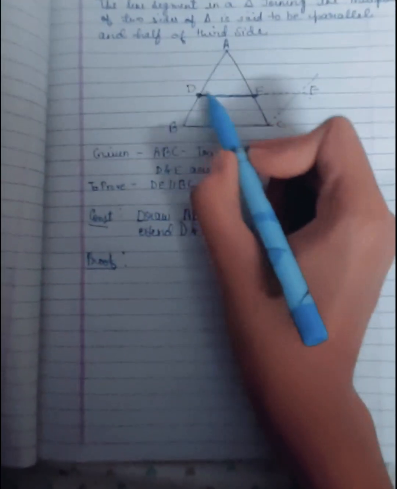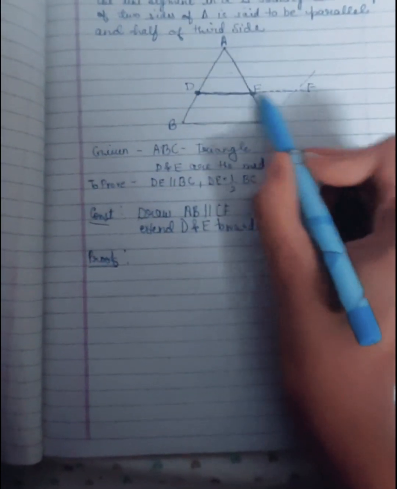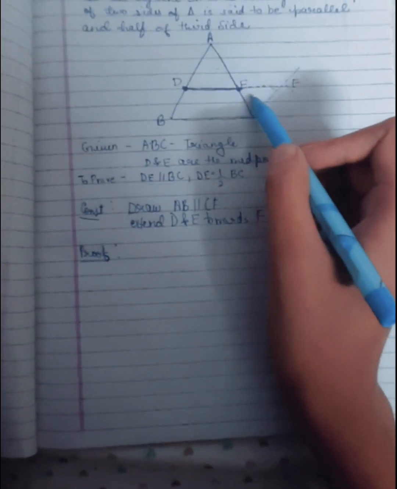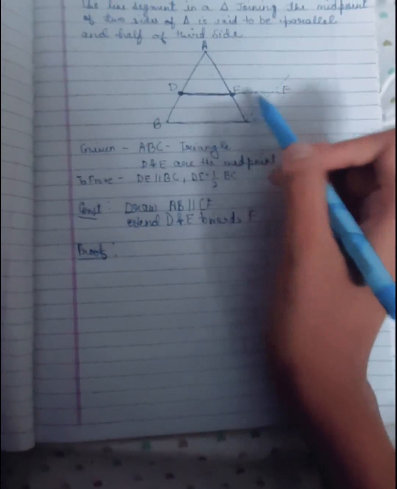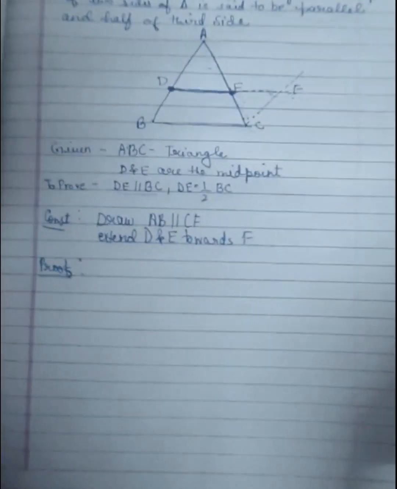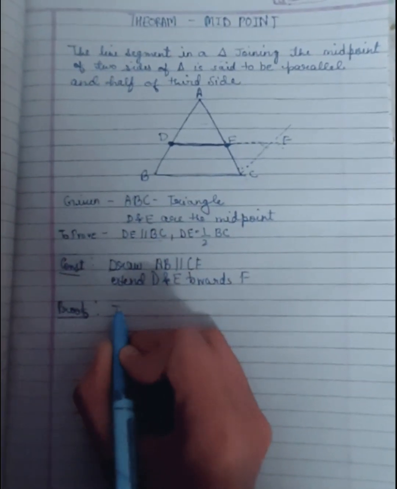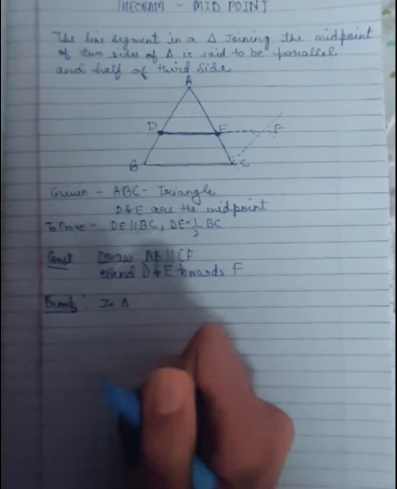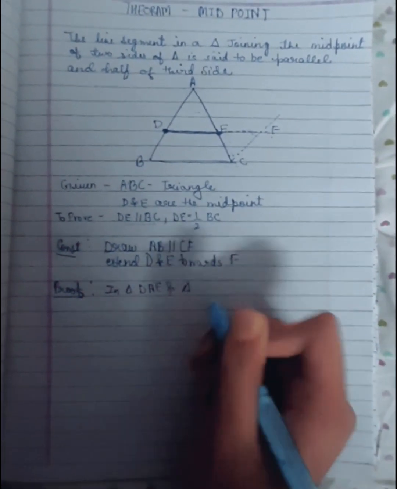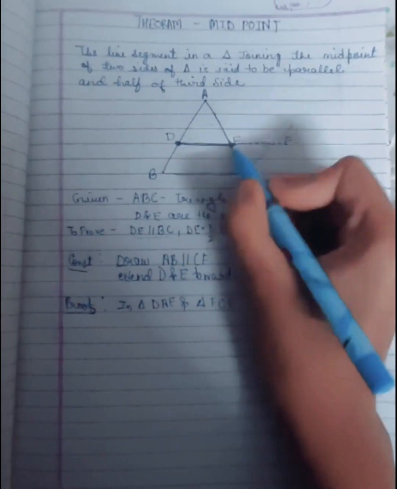First I will take this triangle and this triangle and prove them congruent, and then by CPCT I can say that DE is parallel to BC. So first I will take triangle DAE and triangle FCE, this and this.